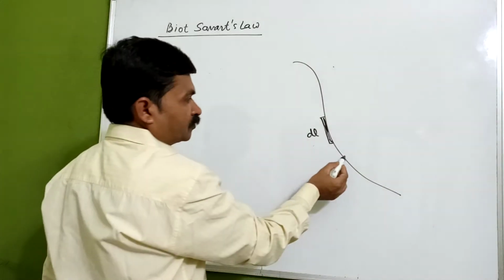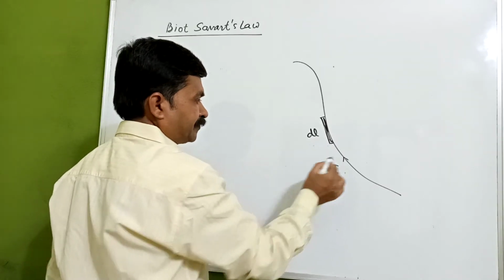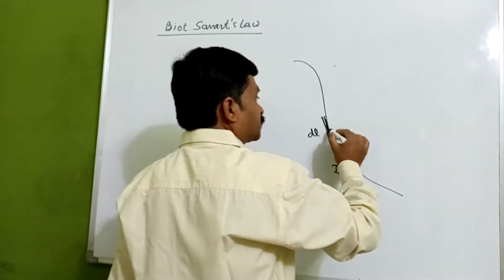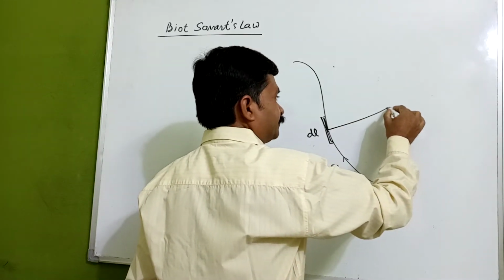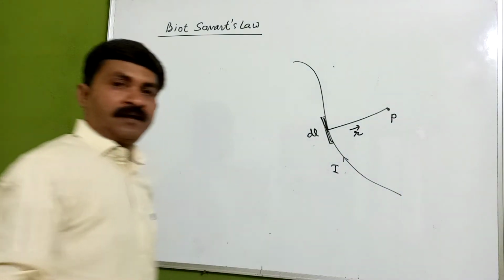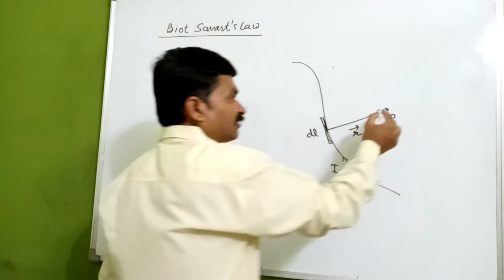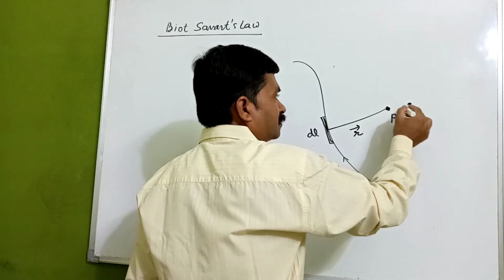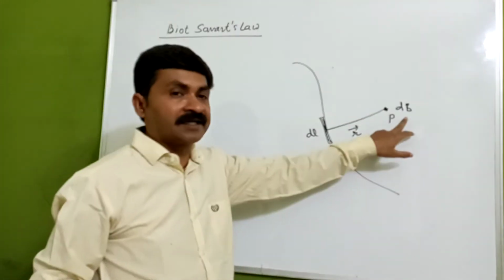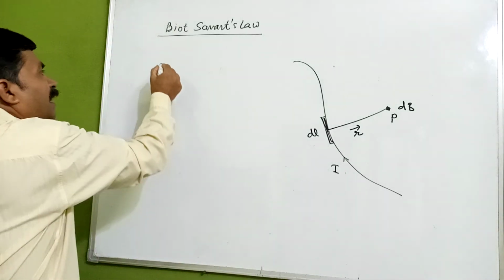The current flowing through it is I. At a distance of r, we have taken a point P where we want to know the magnetic field. That is, we have taken a very small length dl, that's why we are taking dB. The dB is the magnetic field.